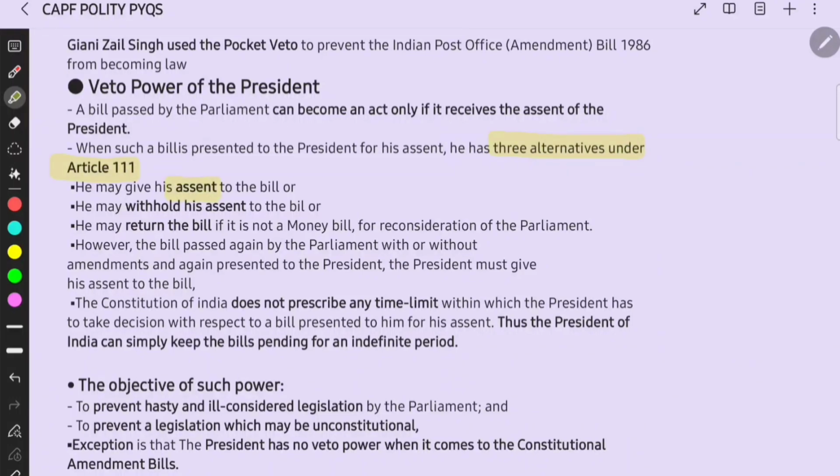He can give assent or withhold his assent, or he may return the bill if it is not a money bill. This is an exception where the president cannot return the money bill, right? However, if the bill is passed again by the parliament with or without amendments and again presented to the president, he must give his assent to the bill. Comment in the comment section: this provision was added through which amendment act?